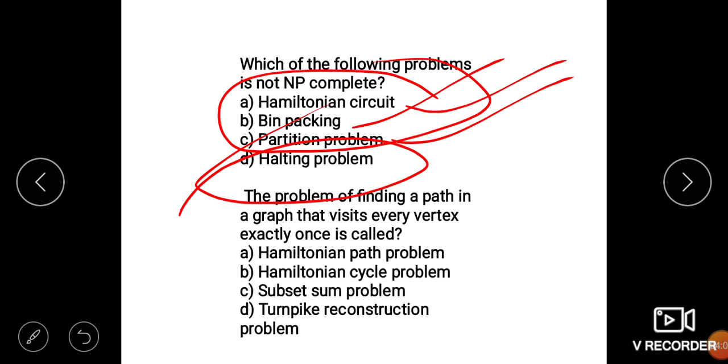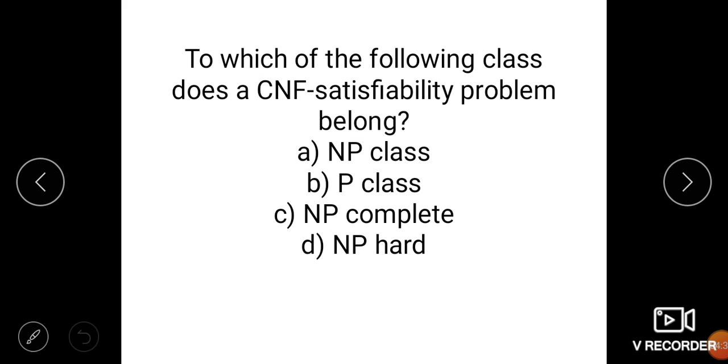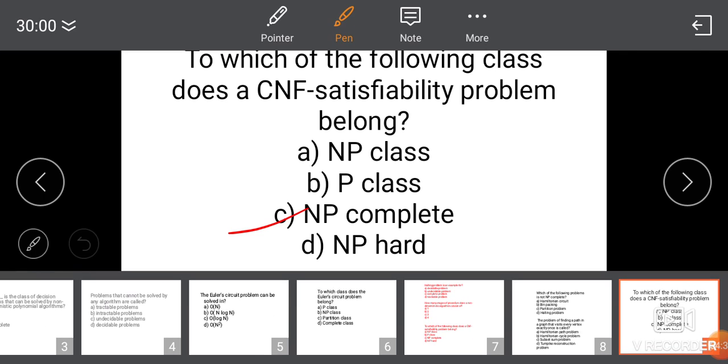The problem of finding a path in a graph that visits every vertex exactly once: for this we use the Hamilton path problem. Okay, we use the Hamilton path problem to find the vertices. Now, to which of the following classes does the CNF satisfiability problem belong? It belongs to the NP-complete class.